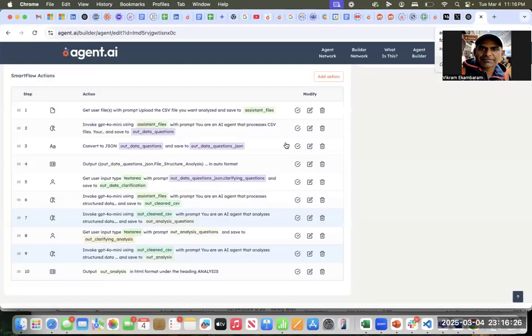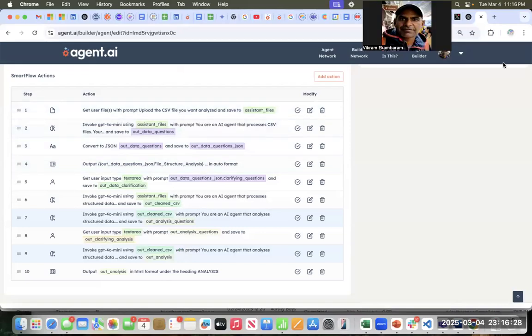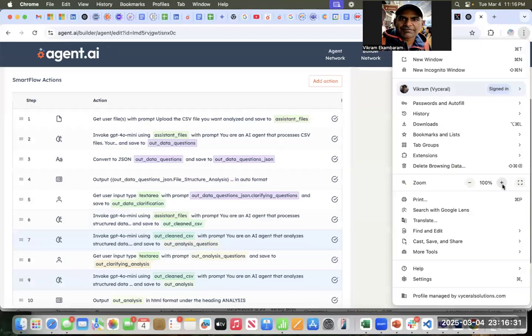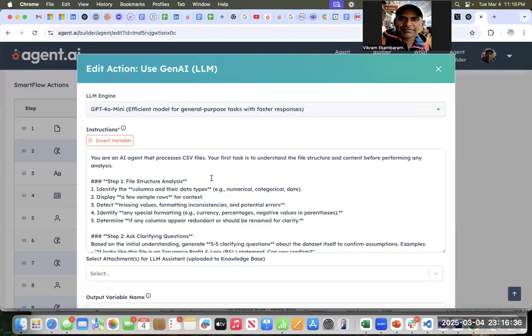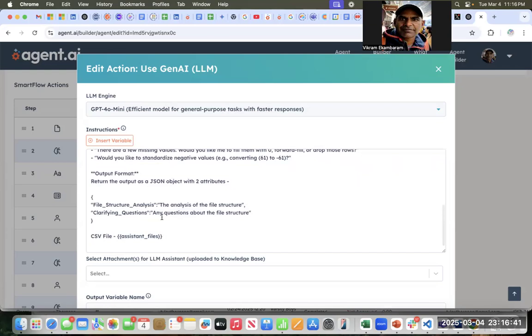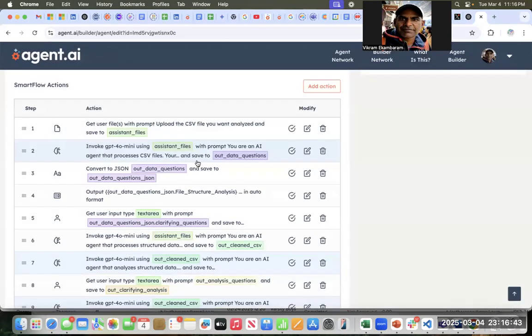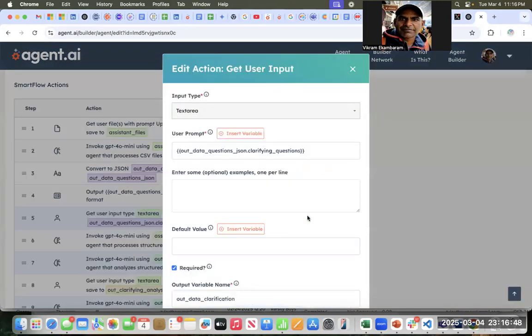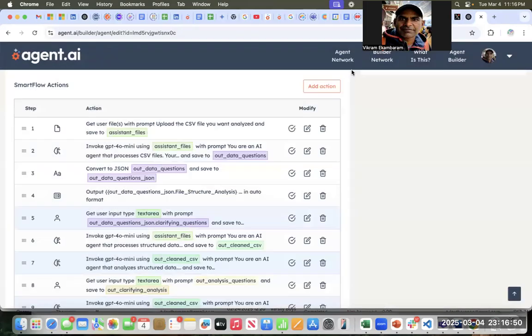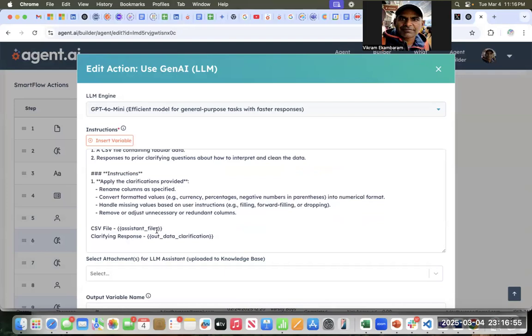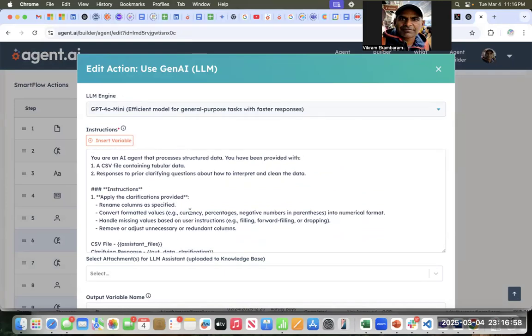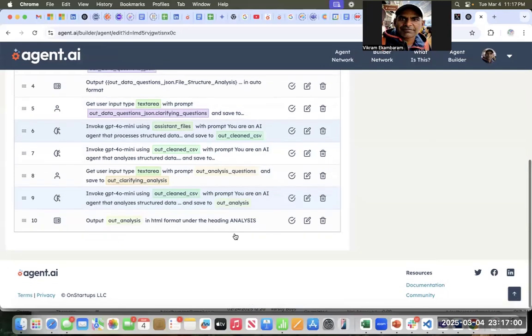Then what I do is I just go to agent AI, and now here is where I just go and start adding. So this is where I upload the CSV. Then this is the first prompt. And basically, I'm just cutting and pasting. I'm not doing anything different. And I'm just kind of saying, hey, and return the output, and so on and so forth. And then from that, I'm now pushing it out. This is where I'm sending the clarifying questions, and then I'm asking for the clarifying questions. Then I'm using the clarifying questions and the file to then say, now generate a new file, and so on and so forth. And here is my agent.